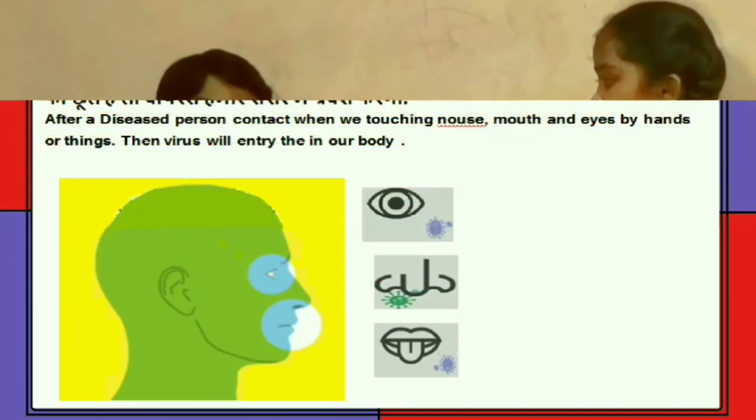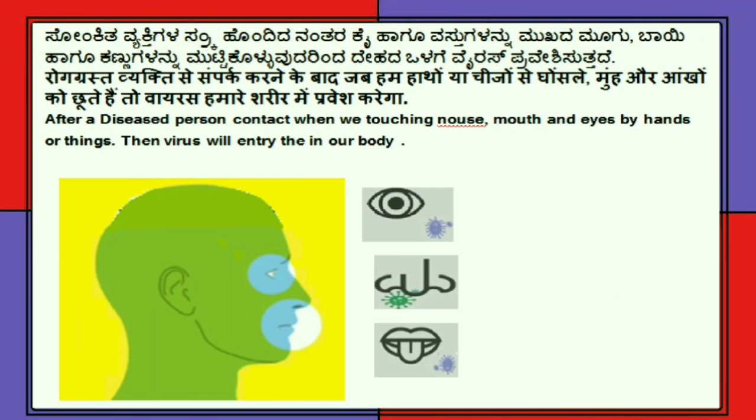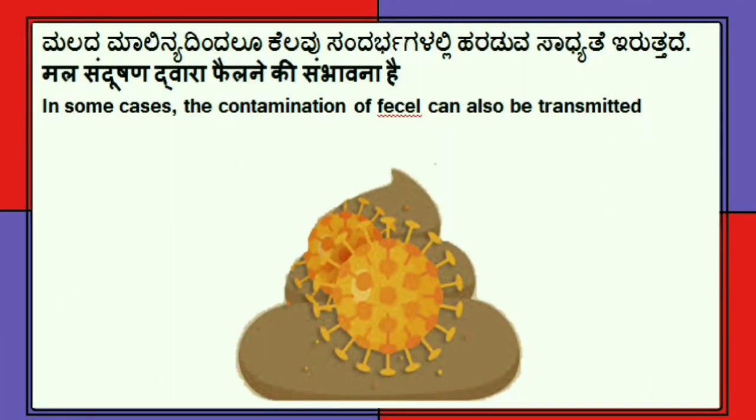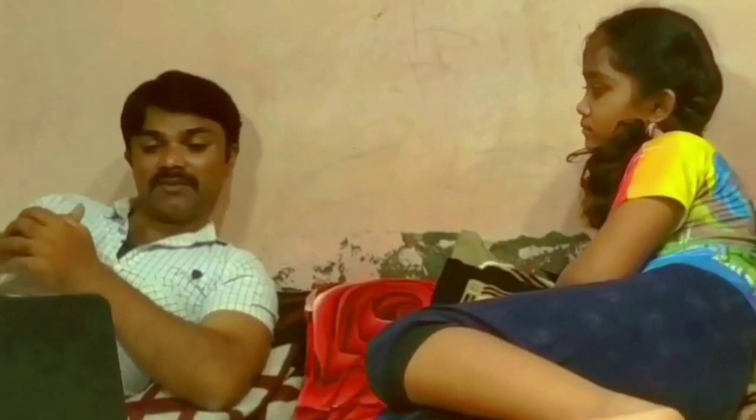After contact with a diseased person, when we touch our nose, mouth, eyes by hand or things, then the virus will enter our body. In some cases, contamination of vessels can also transmit it.